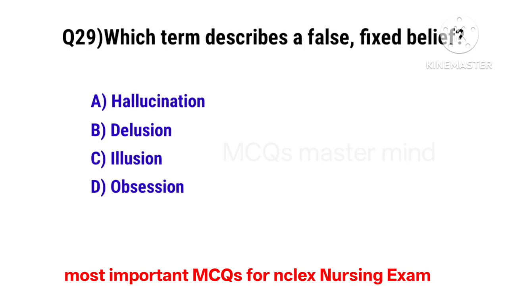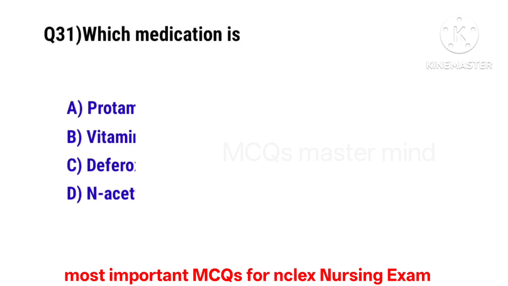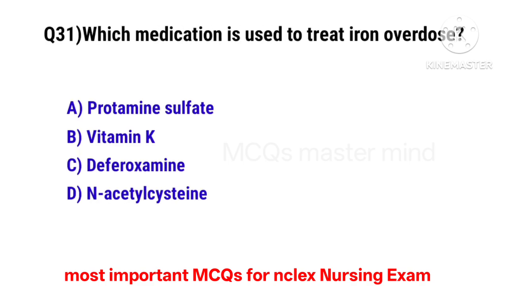Question number 29. Which term describes a false fixed belief? The correct option is B. Delusion. Question number 30. Electroconvulsive therapy is most commonly used for. The correct option is C. Severe depression. Question number 31. Which medication is used to treat iron overdose? The correct option is C. Deferoxamine.